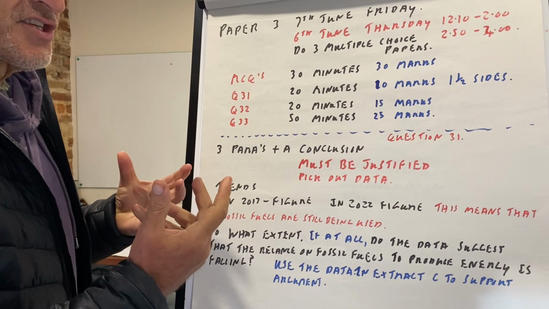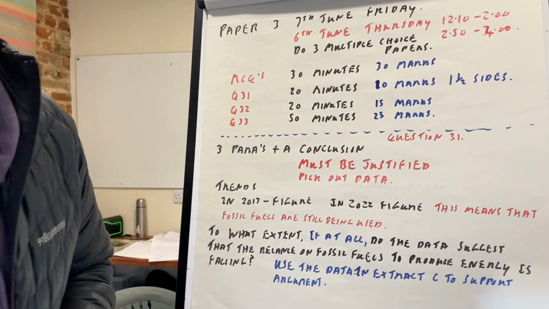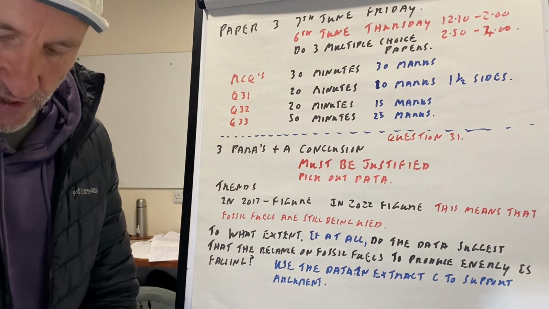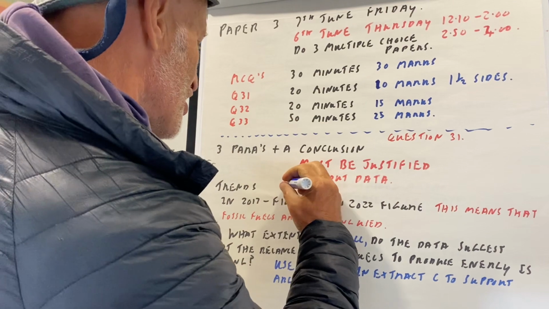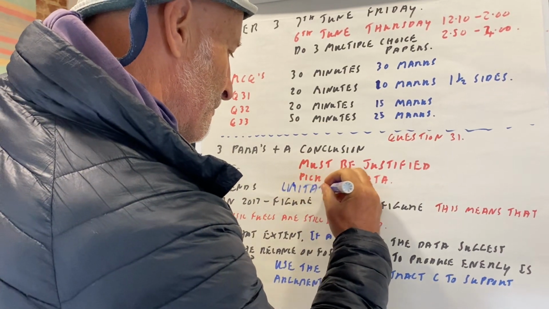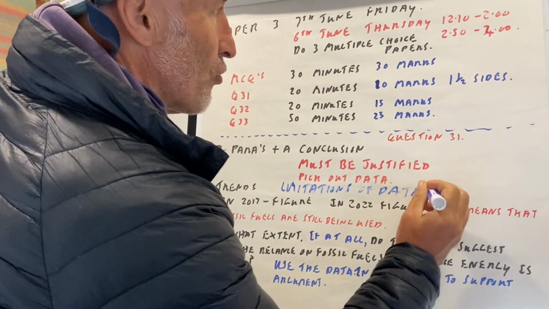Limitations of the data will be something like, so I'm just trying to pick up a pen. Right, I haven't got a pen on me right now. Yes, I have, in my pocket. Right, let's put it on here. Limitations of data. Okay? All right.